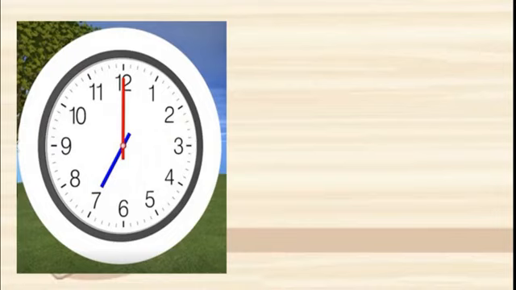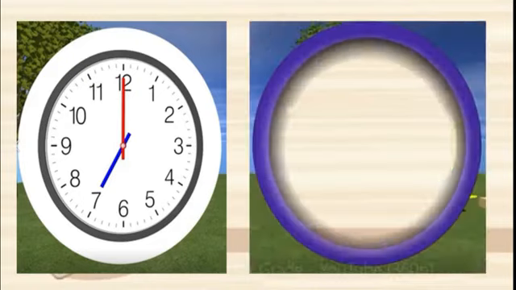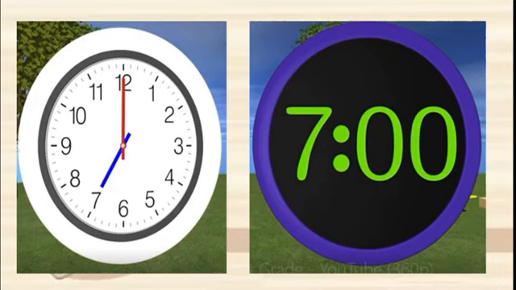Students, you can see here a clock. You can see two hands. One is on 7, that is smaller, and the longer is on 12. Now please try to read the time. Hour hand is smaller and minute hand is longer. Yes, you are right. This is 7 o'clock. Isn't it? In digits, how we write 7.00. This is 7 o'clock. Correct?